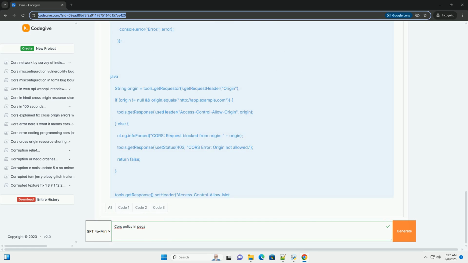Conclusion: CORS is an essential security mechanism for building modern web applications that interact with resources from different domains. By understanding how CORS works and following the best practices outlined in this tutorial, you can securely and effectively configure CORS in your Pega applications to enable seamless integrations with external systems and services. Remember to prioritize security and carefully validate all CORS configurations to prevent potential vulnerabilities. Always prefer the Pega Rules HTTP service approach for dynamic configuration and improved security.